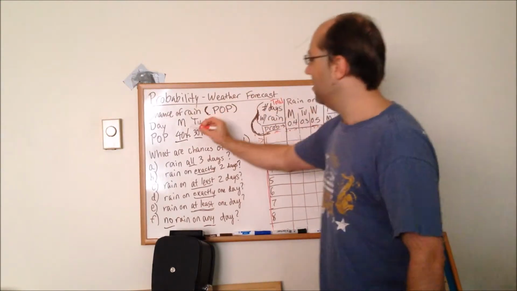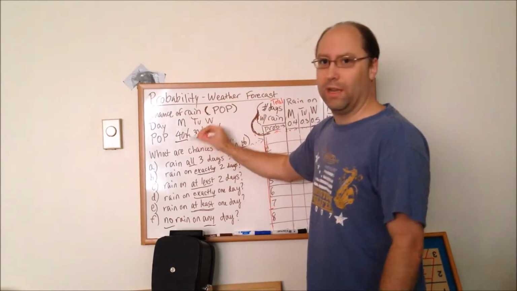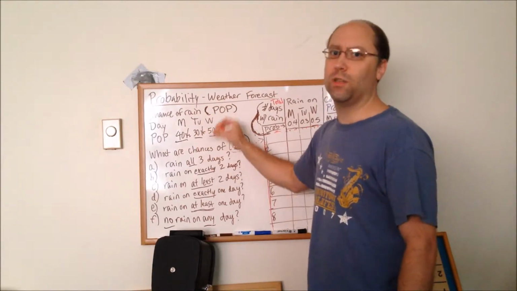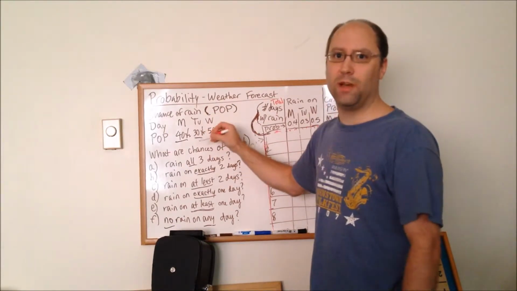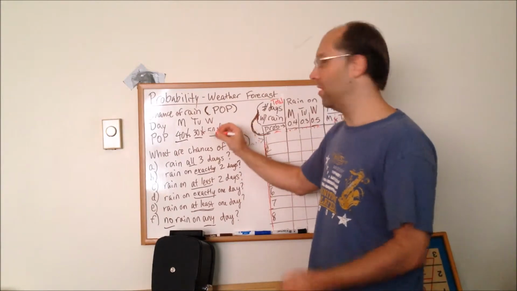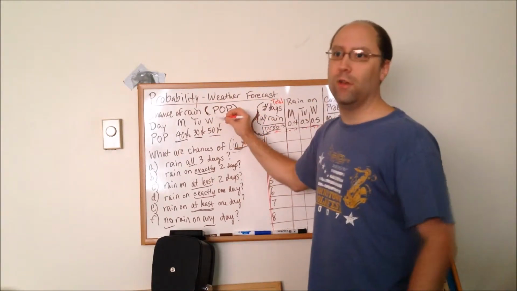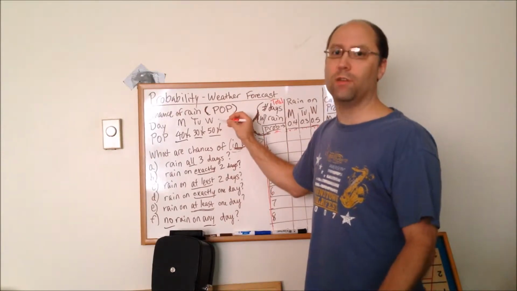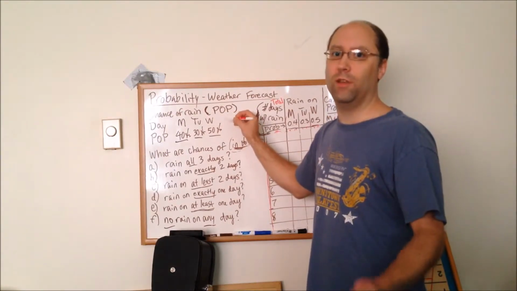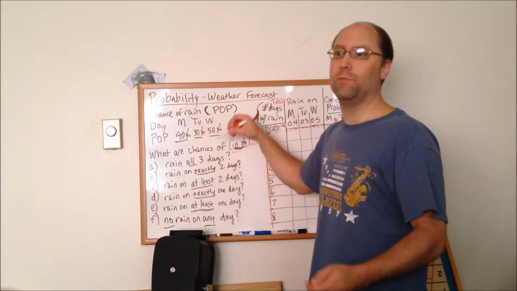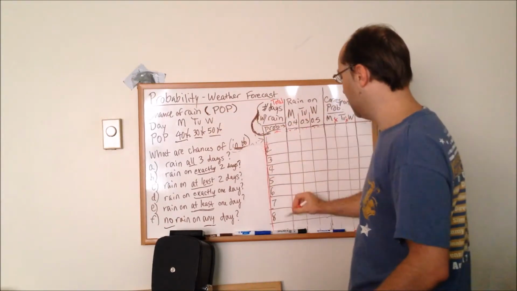Okay, so anyway, there are 2 possible outcomes on Monday. Either it rains or it doesn't. And then there are 2 possible outcomes on Tuesday. So you multiply those together. So 2 times 2. So far we have 4 possible outcomes for Monday and Tuesday. Then when you add Wednesday in there, there are also 2 possible outcomes. So you multiply that by 2, and you get 8. You have 2 times 2 times 2, or 2 cubed. So you have 8 possible outcomes.